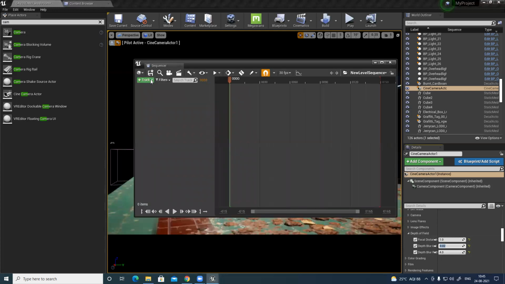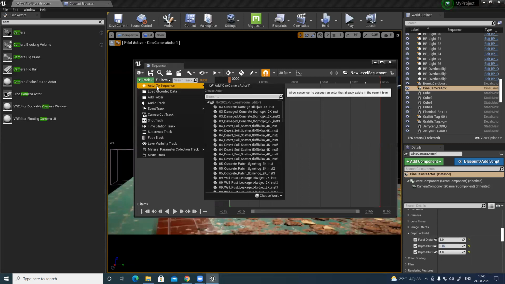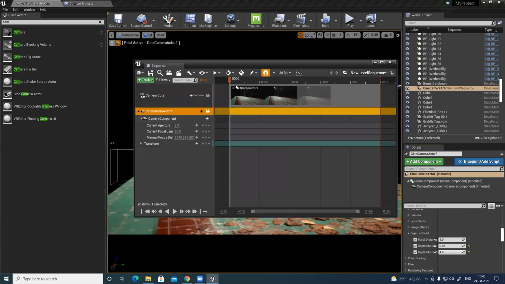Now, let's track. We have to track what you want to track basically. It can be anything. It's not just your camera, it can be your model, a light, an effect, anything. So Cine Camera, add it here. It will show you the basic setup of Cine Camera.